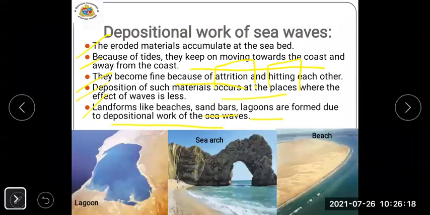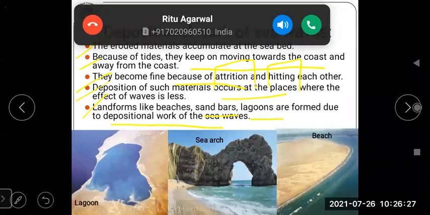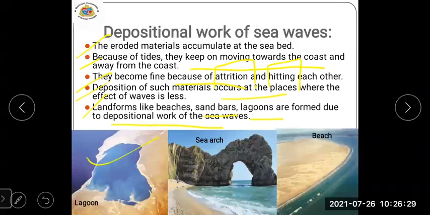Means if the waves are very less, then these landforms are formed, like the lagoons. Here you can see the waves continue. Here you can see the water, and at the sea coast the waves are very less.